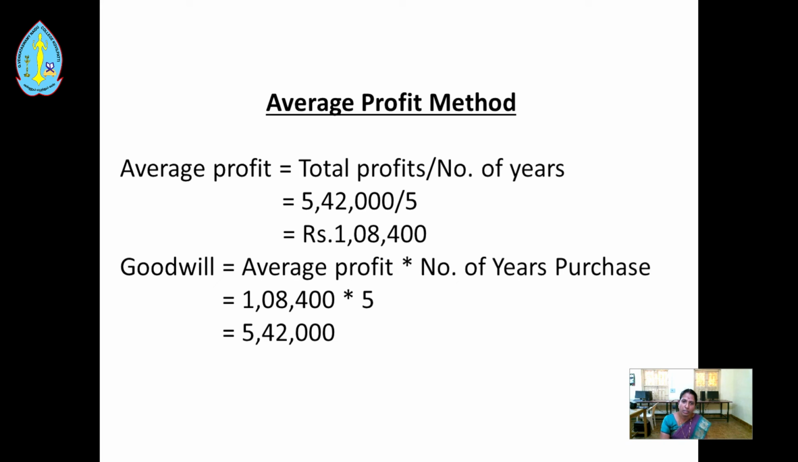Average profit equals total profits divided by number of years. Total profit 5,42,000 divided by 5 equals 1,08,400. Goodwill equals average profit into number of years purchase. Average profit 1,08,400 into number of years purchase 5 equals rupees 5,42,000.